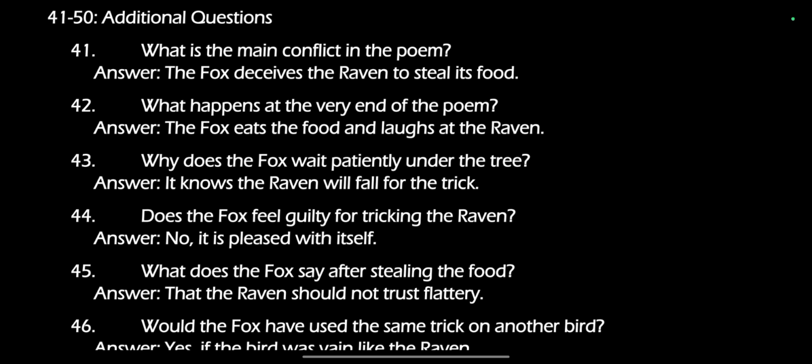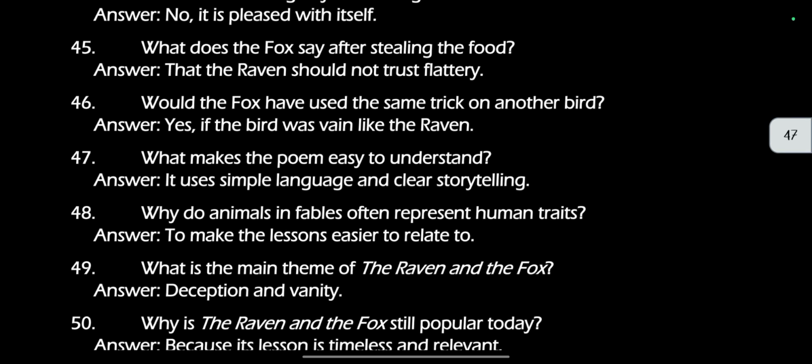Does the fox feel guilty for tricking the raven? No, it is pleased with itself. What does the fox say after stealing the food? That the raven should not trust flattery. Would the fox have used the same trick on another bird? Yes, if the bird was vain like the raven.